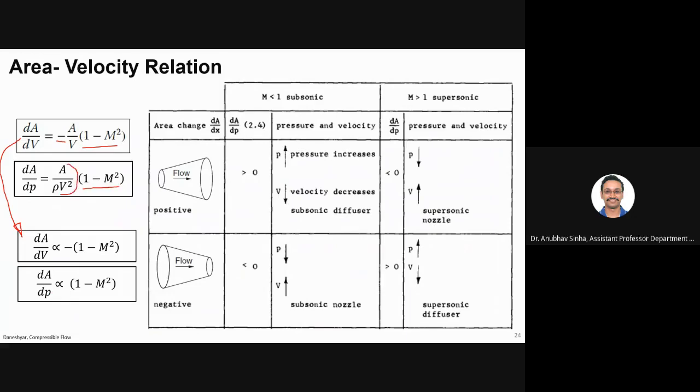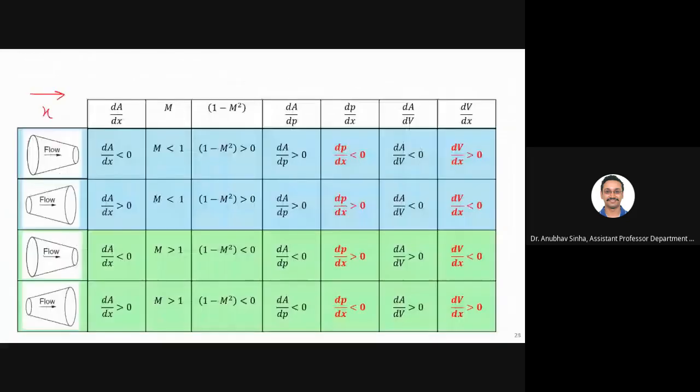This will always be positive: area is positive, rho is positive, V square is positive. Whatever sign this quantity has will determine the sign of dA by dV. So that is the idea.